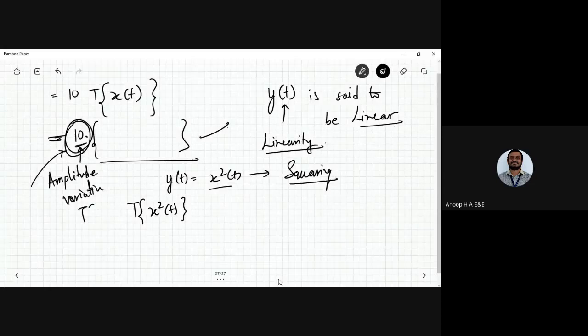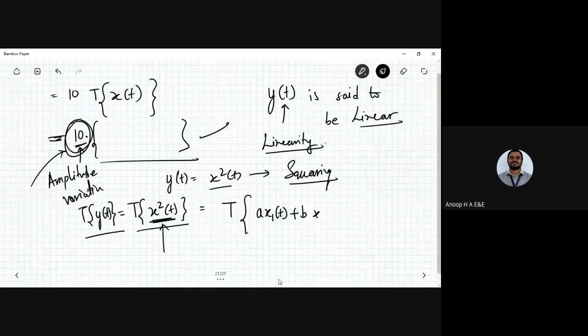So T of y of t would be equal to T of x squared of t. To this x of t, I need to change it to a x1 of t plus b x2 of t. This forms the x of t here.